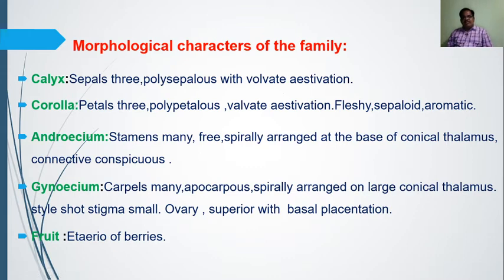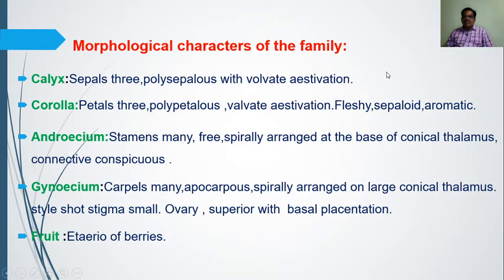The imbricate type of aestivation is there. The meaning of imbricate is that out of 5 petals, one is completely inner, the second one is completely outer, and the remaining 3 continuously overlap, like the twisted type of aestivation. Then quincunxial is the 4th type of aestivation.